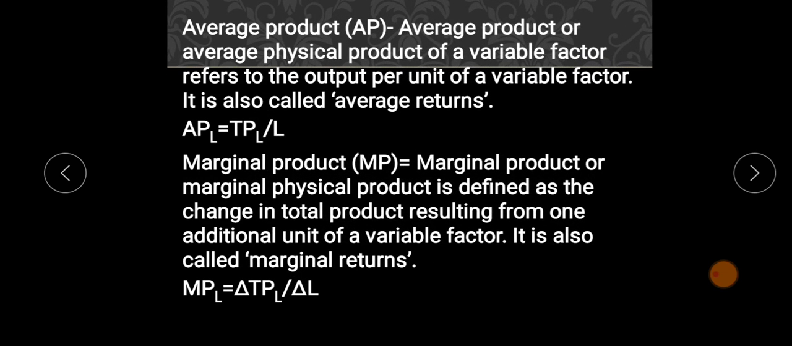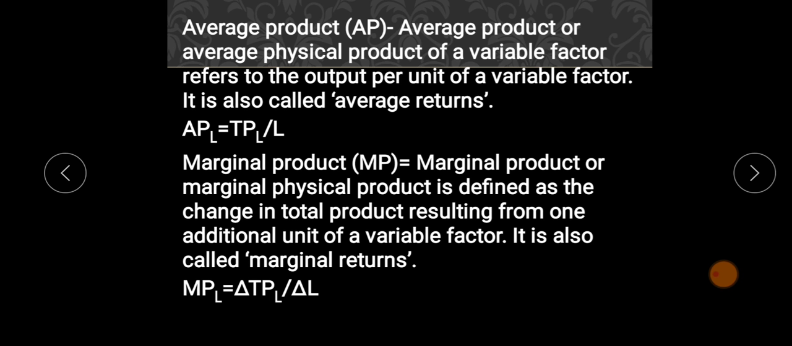Now let us understand what we mean by average product. Average product, or average physical product, refers to the output per unit of a variable factor. It is also called average return. Average product means the average quantity of a commodity that each worker produces. Here we have a formula for average product.